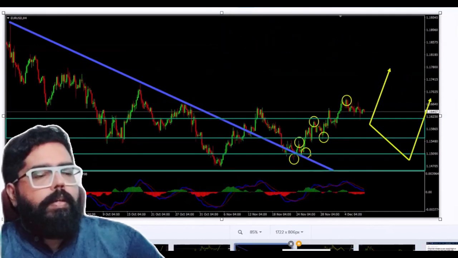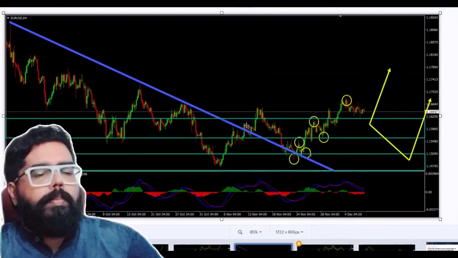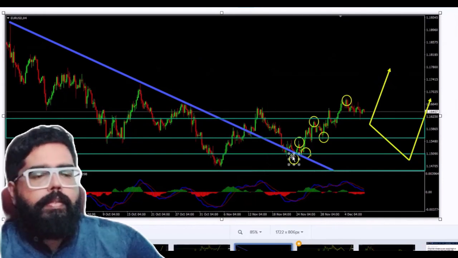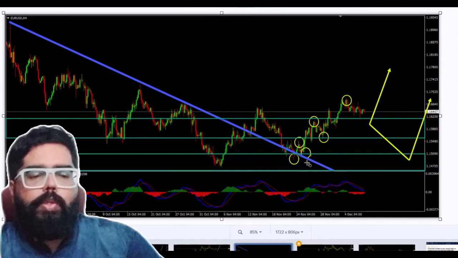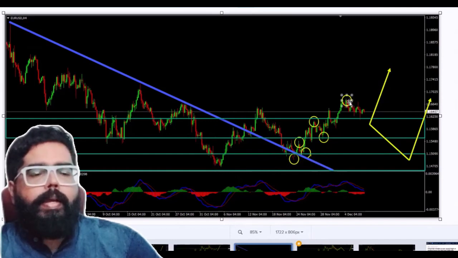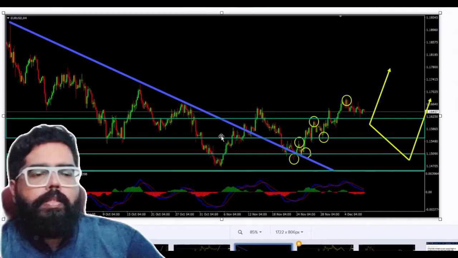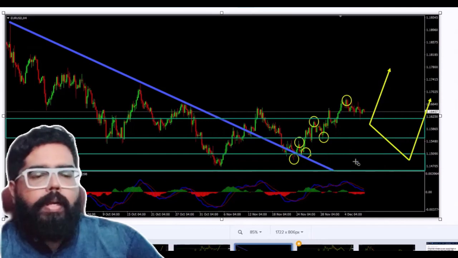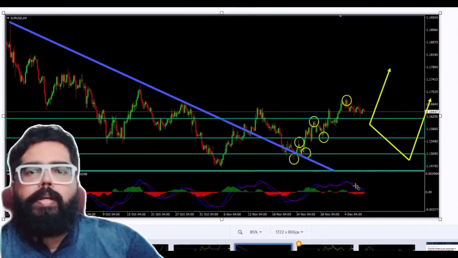So now let's move on to the next time frame, which is the H4 chart. Looking at the H4 chart, we have a strong bullish sign here as well. As you can see, the price has broken above this downtrend line. The price respected this trend line, retested it, and then it is currently moving higher. Also, we can see that the price has also created a bullish structure here, creating higher highs, higher lows. So, all the signs are favoring the bulls here. So until the two support zones that I have marked in green on the H4 chart hold, my bullish view remains here and I expect the price to move higher further.